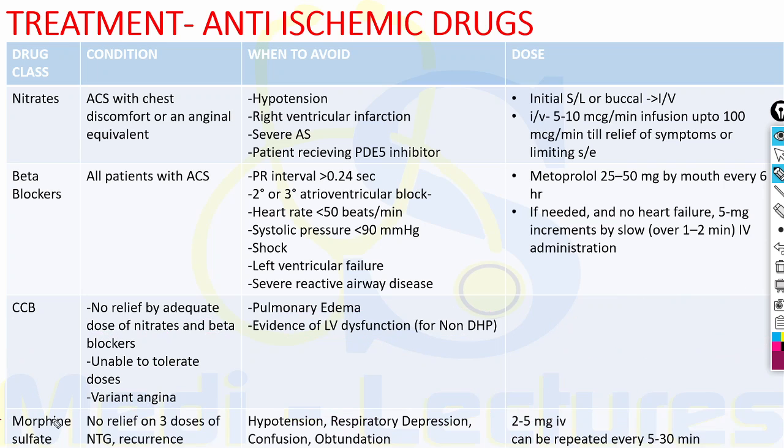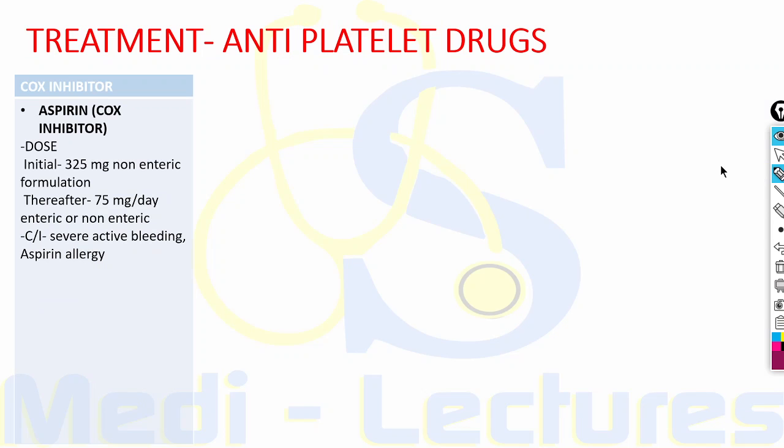Morphine can be considered in patients who have got no relief on the 3 doses of NTG or the recurrence of symptoms, but it should be avoided in patients having hypotension, respiratory depression, confusion and obtundation. The dose is 2 to 5 milligram IV and it can be repeated every 5 to 30 minutes.